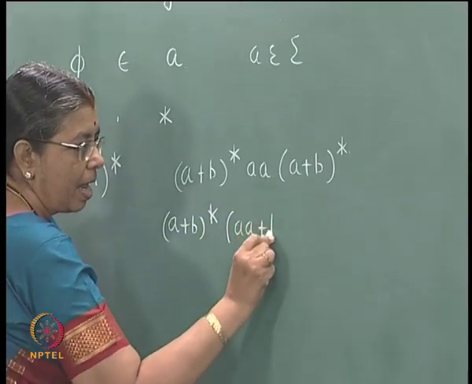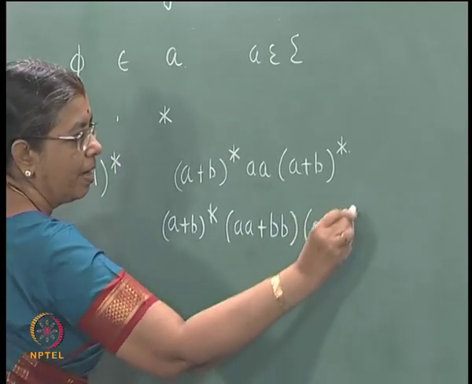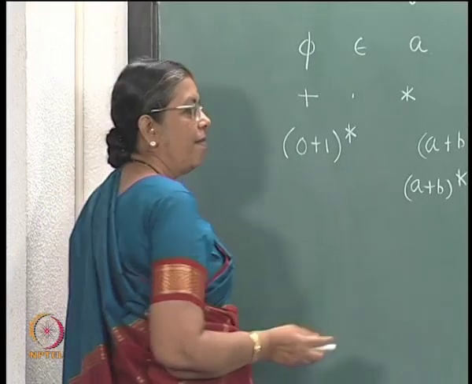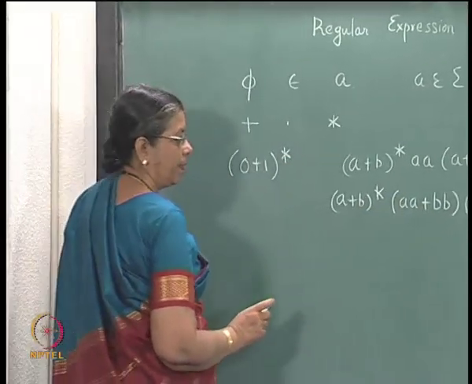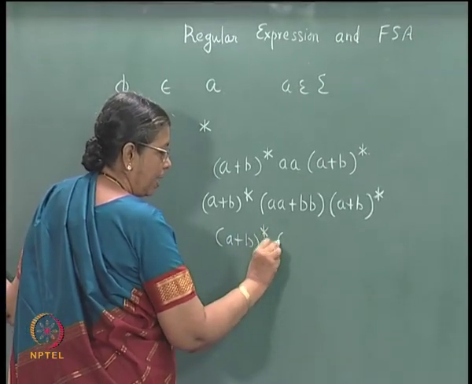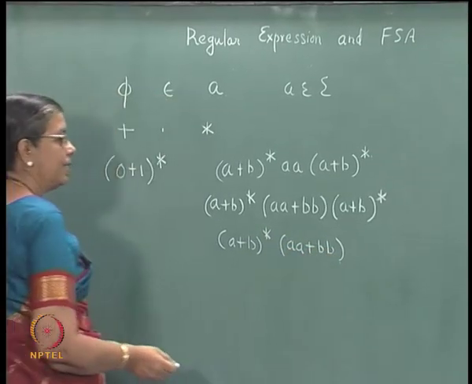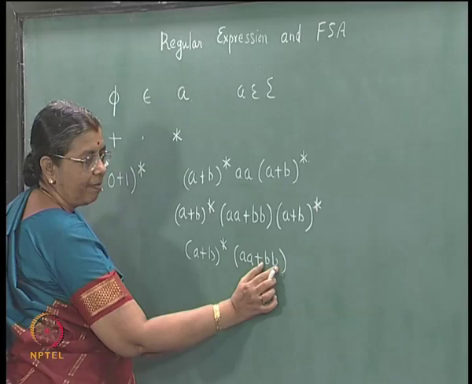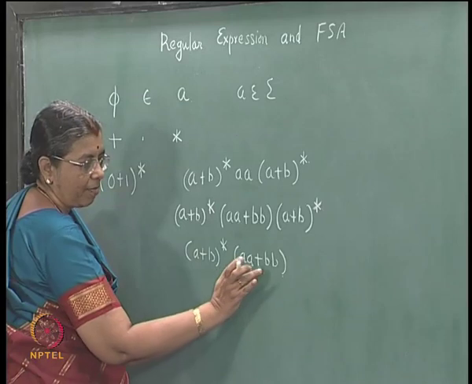(A plus B) star (AA plus BB) (A plus B) star. This denotes the set of strings which have at least one consecutive pair of A's or one consecutive pair of B's. An expression of this form, (A plus B) star (AA plus BB), represents the set of strings which either end with a pair of A's or end with a pair of B's. Any string of A's and B's you can have, but it should end with a pair of A's or a pair of B's.